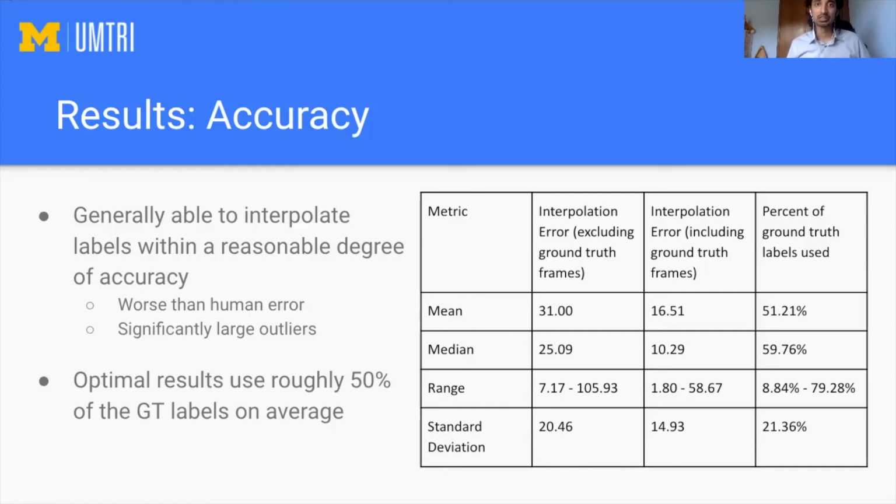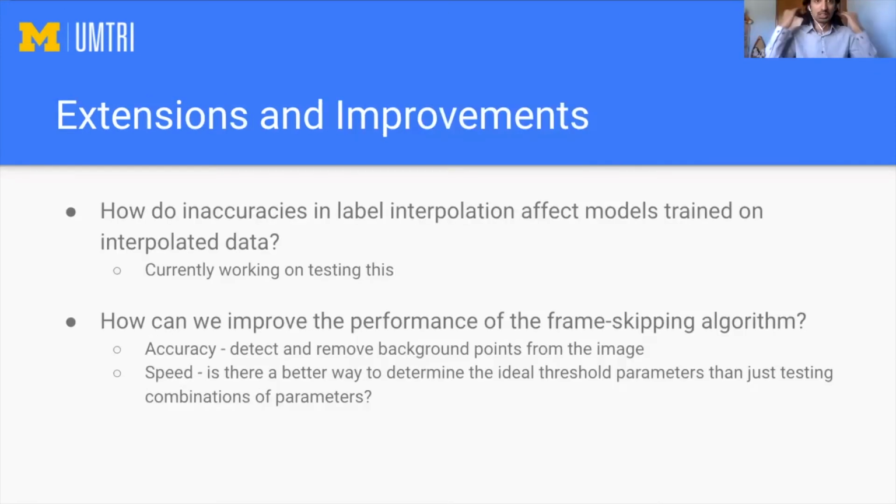However, generally compared to the size of each frame in the video, the error isn't too large, and we're able to achieve this accuracy by using roughly 50% of the ground truth labels on average, meaning that we can save up to half the time we would have normally spent manually labeling if we instead use a frame skipping algorithm and only focus on the unique frames.